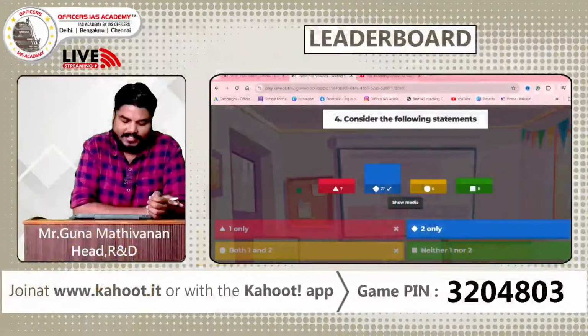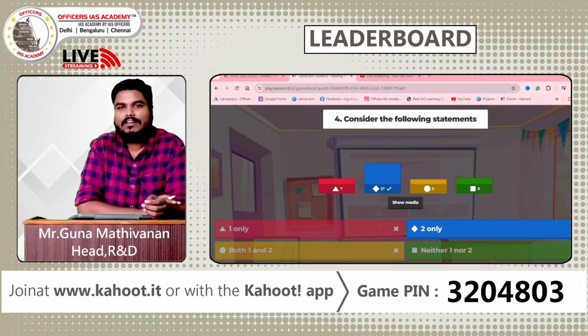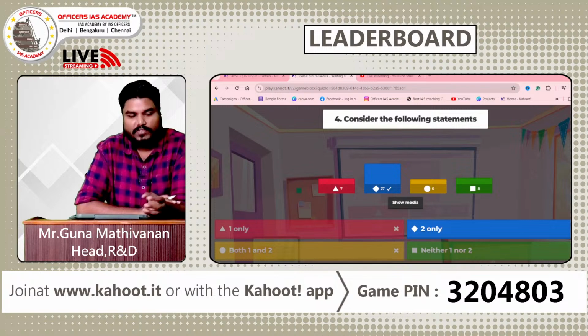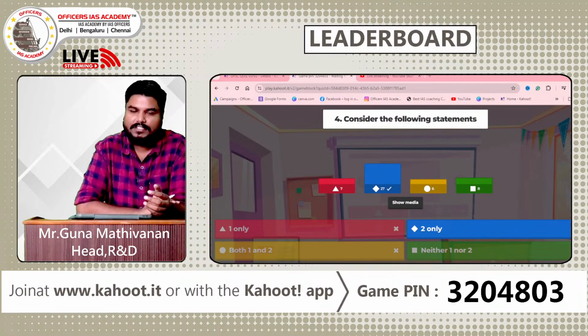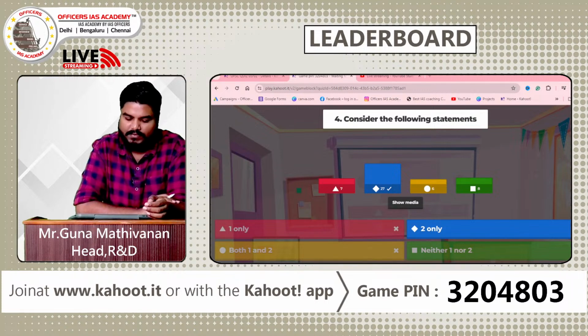So indirect taxes are generally levied according to the paying capacity of the person. That is wrong, right? For you 18%, for Ambani 20%, for me 5%. Do you think that based on the paying capacity they are going to change the tax? No, whether you are rich or poor, whether you are a beggar or Adani, indirect tax is indirect tax. It is flat. So statement 1 goes wrong.